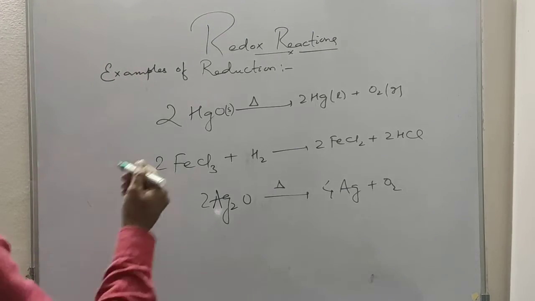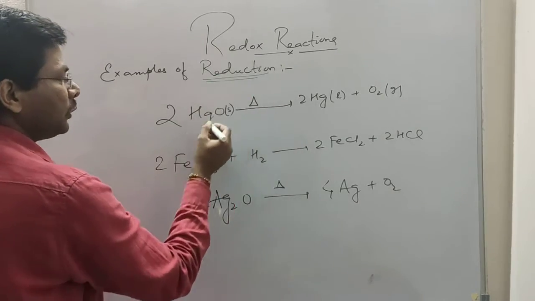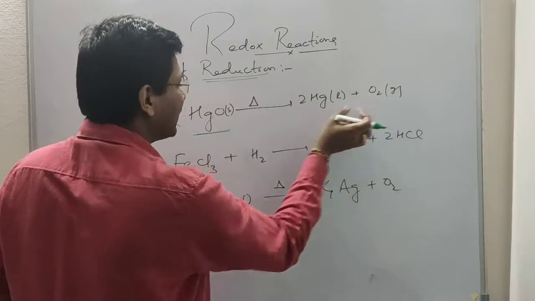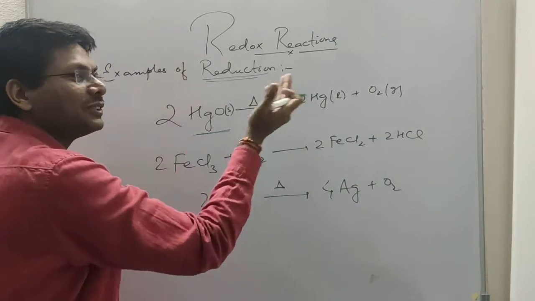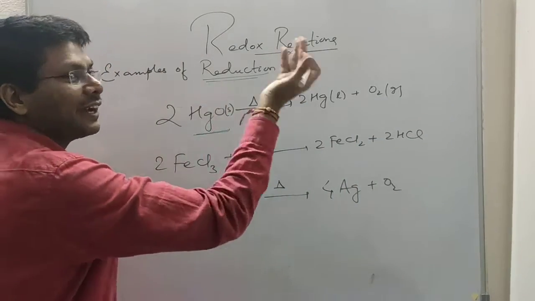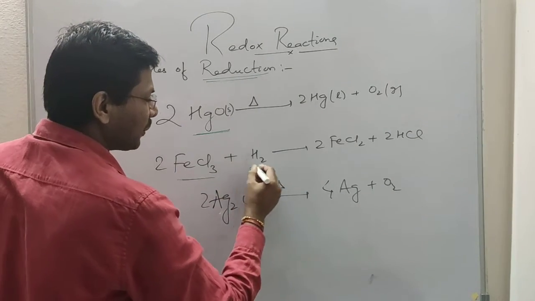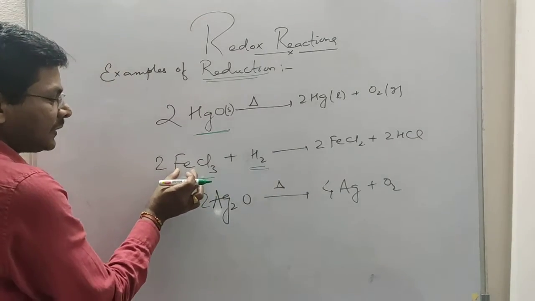Let's see a few examples of reduction. When mercury(II) oxide is heated, it forms mercury and oxygen. That means mercuric oxide is losing oxygen, so it is undergoing reduction. When FeCl3 is treated with hydrogen gas, then what happens?